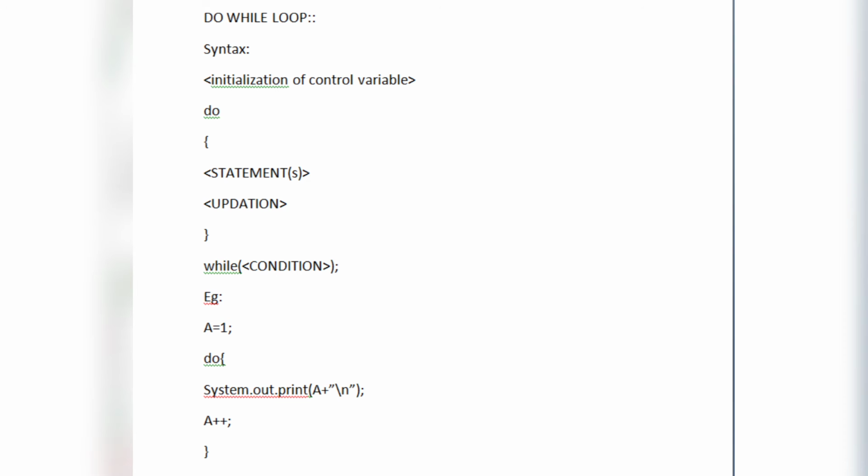At the fifth step, we can see that it prints a which is equal to 5, and then updating it by 1, it makes 6, and it gets into the while condition checking box, where it does not satisfy the condition and terminates. Okay, so here is the output again. It is the same output as earlier, 1 2 3 4 5 in 5 different lines.